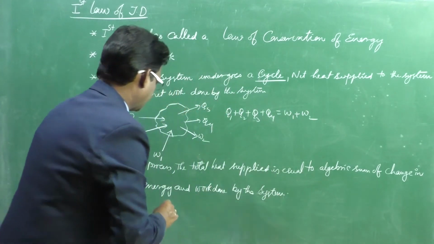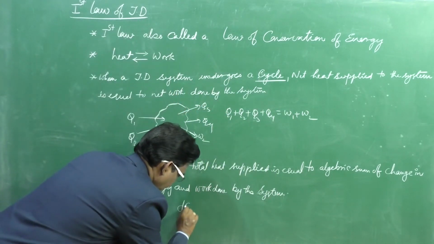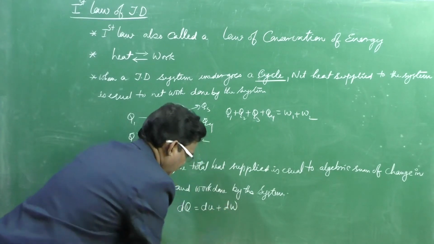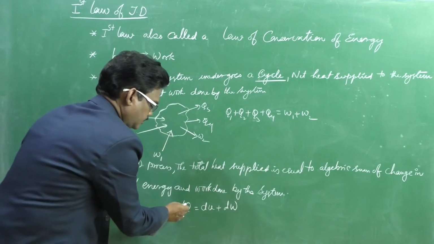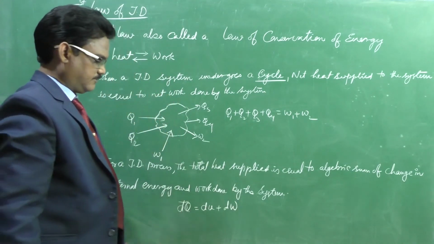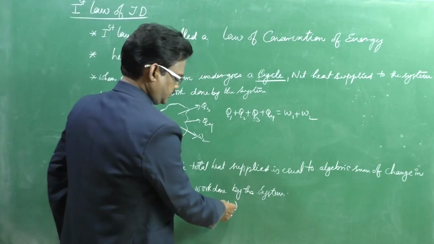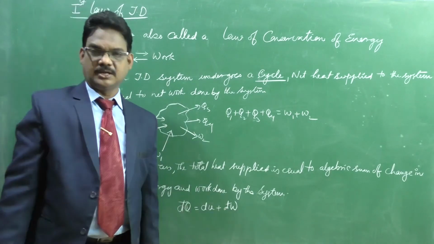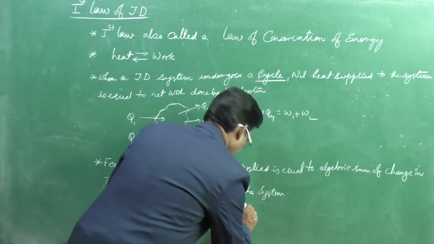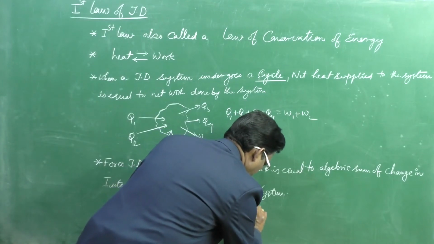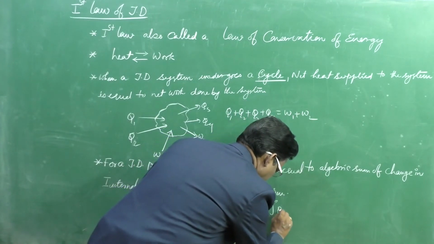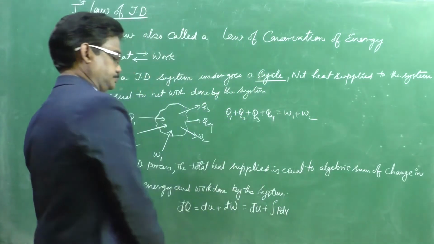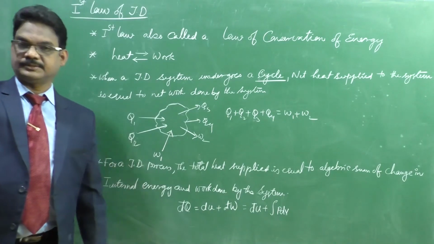We can write dQ is equal to dU plus dW, where heat and work are energy in transition, inexact differentials. Further it can be written as dU plus integral pdV if you consider a closed system with reversible work, right?